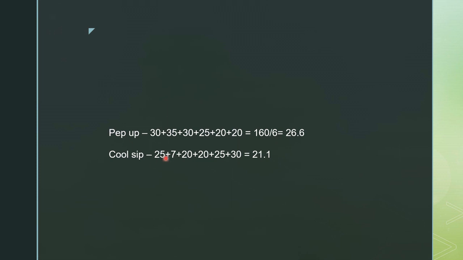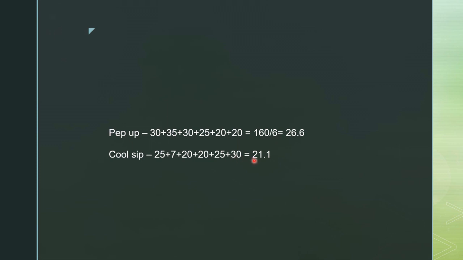First of all we add these numbers, and then this addition is divided by the number of years, that is 6, and we get the average annual sale.